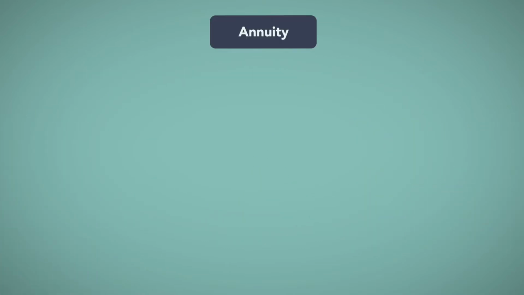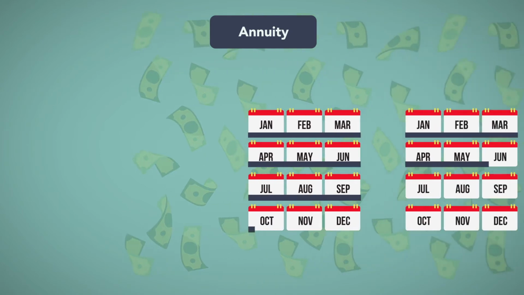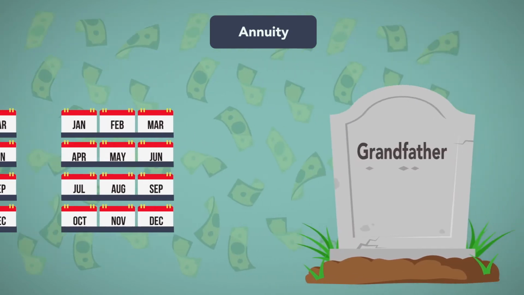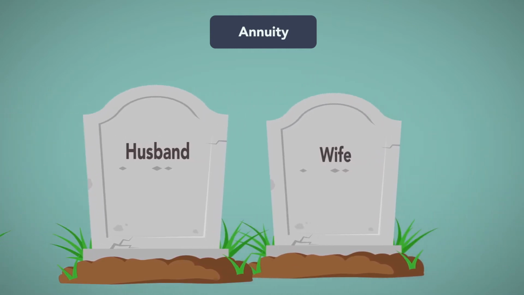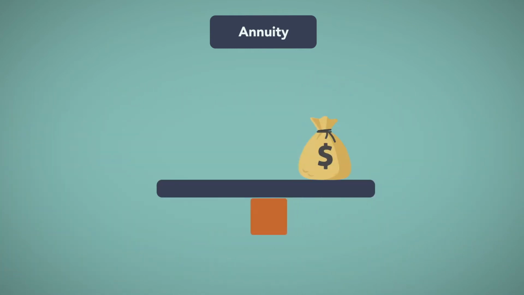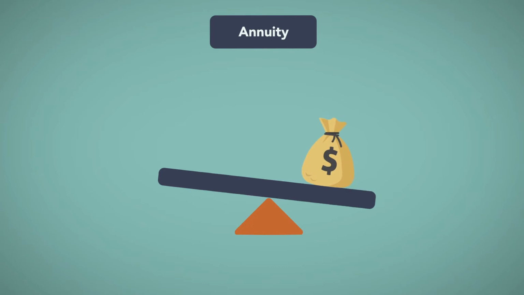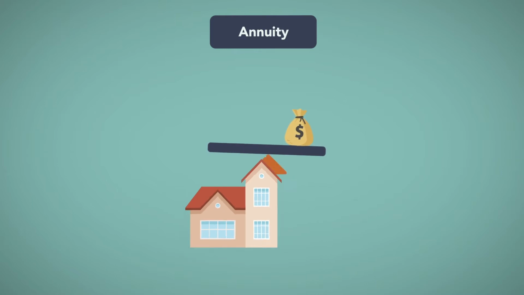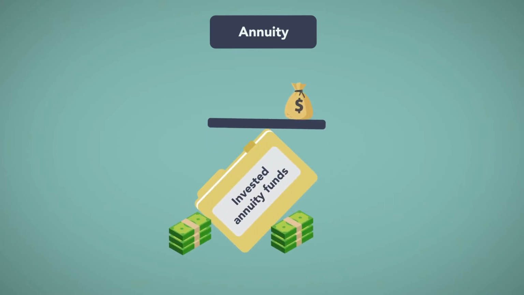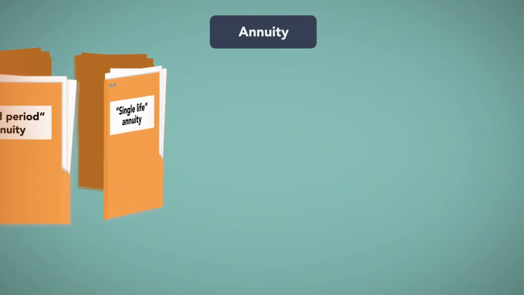Annuities can take many forms. For example, an annuity may last for a fixed number of years, or until the death of a single person, or until the last death of multiple people, such as husband and wife. The amounts of the payments may be fixed or variable, and may or may not vary based on interest rates, cost of living adjustments, and the performance of the portfolio in which the annuity funds are invested. There are several types of annuities.